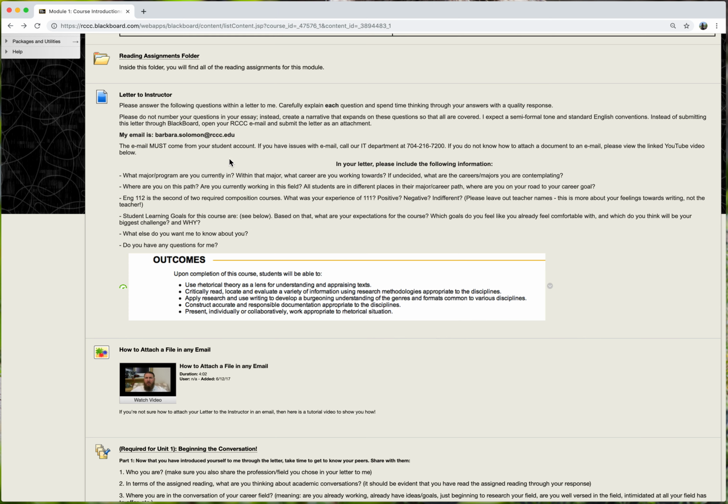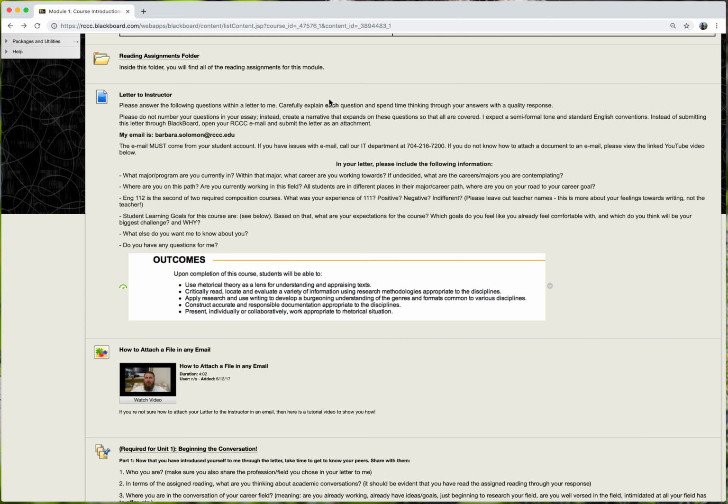So the first assignment for me is this letter to the instructor. And I'm asking you to write a letter answering these questions below so that I can get a sense of your goals for your career and for your education. So once you've typed that up, you can email me at barbara.solomon@rccc.edu. And again, please make sure that you're emailing me that information.